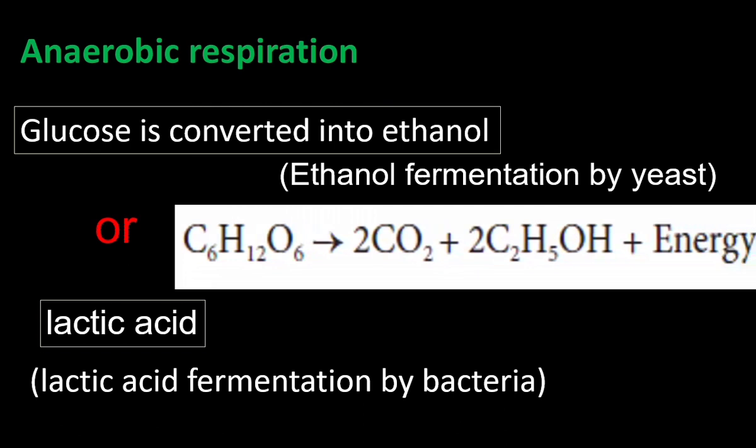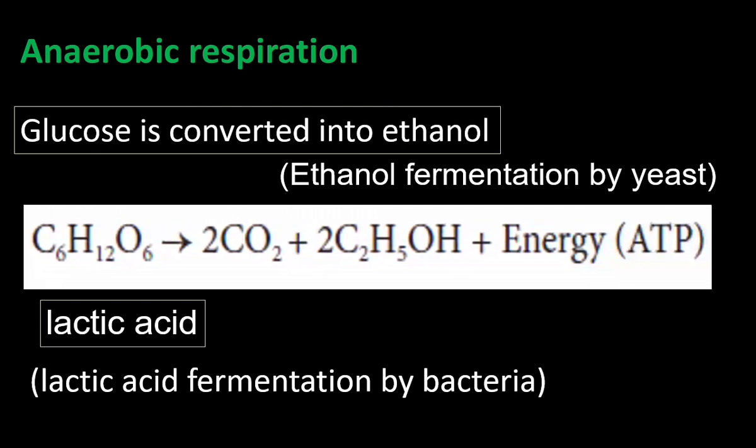C6H12O6 is glucose. Oxygen is not used. Since it is a respiration, carbon dioxide is liberated: 2 CO2 molecules and C2H5OH, that is ethyl alcohol. Energy is also produced in the form of ATP in anaerobic respiration.